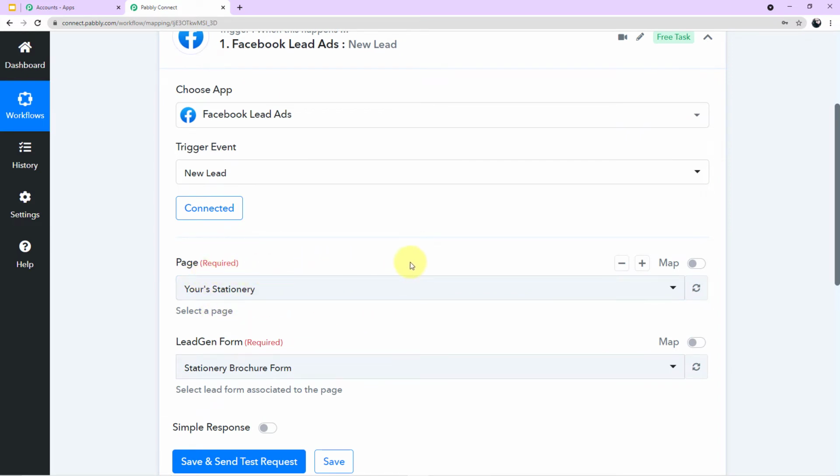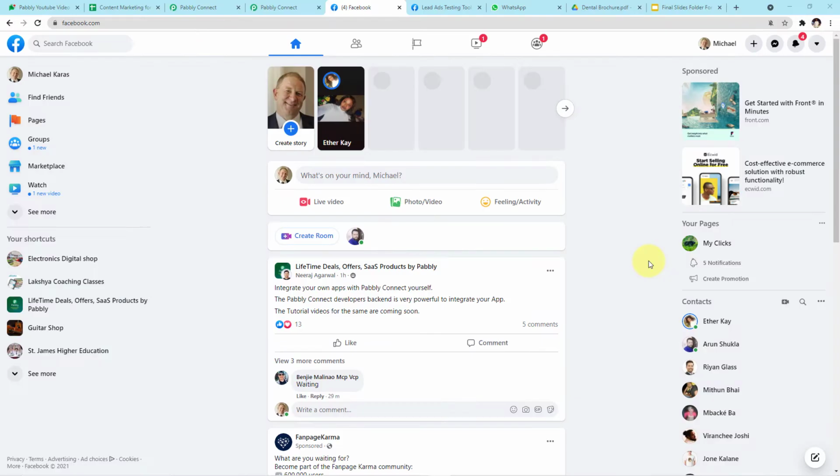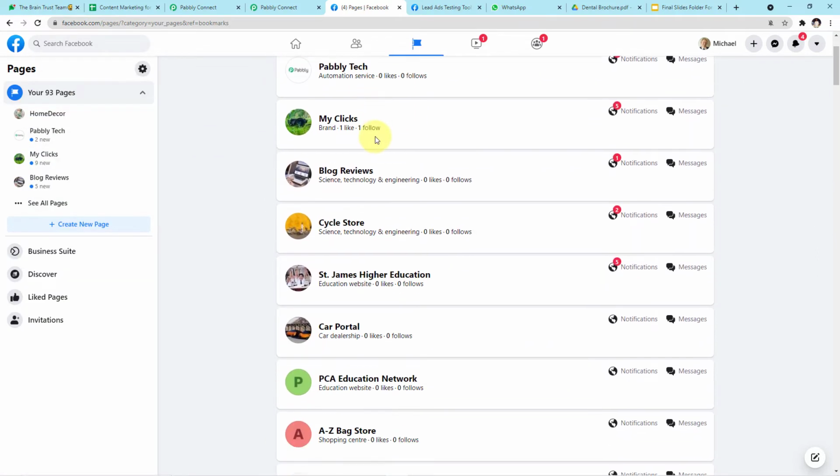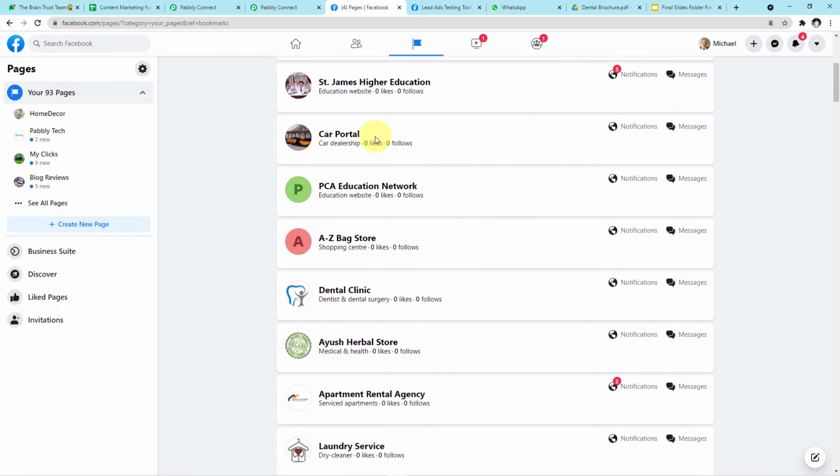Okay, so I've created a page in my Facebook account where I'll be running the advertisement. So let me show you the page first. Okay guys, as you can see on my screen, this is my account on Facebook. Now if you go to your left corner here, you can see some options are given to you. Click on pages and you can see all of the pages which I have in my account.